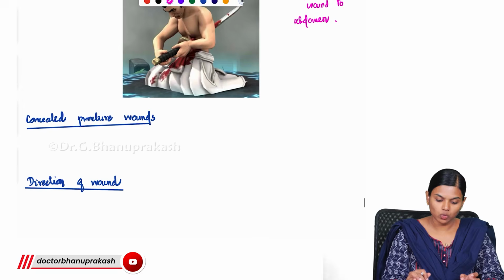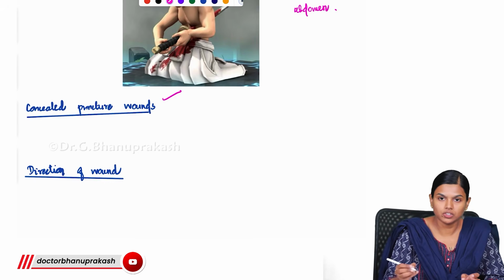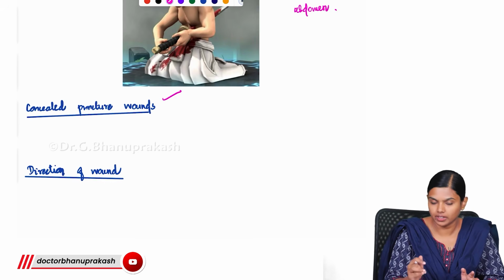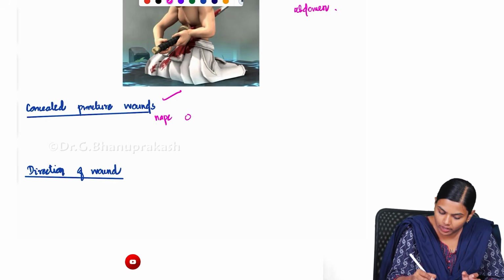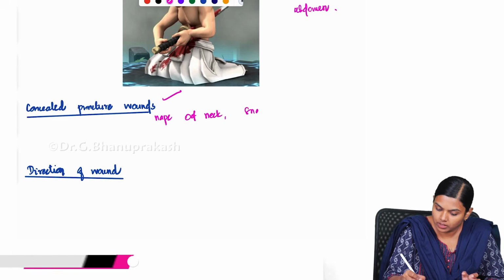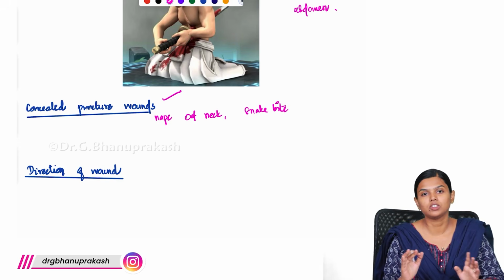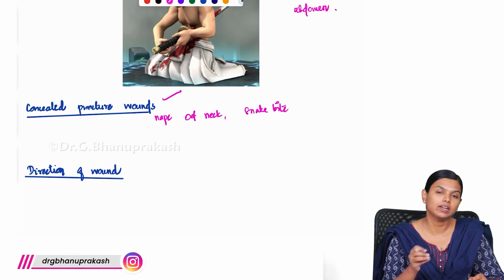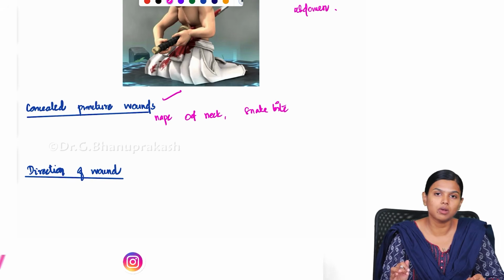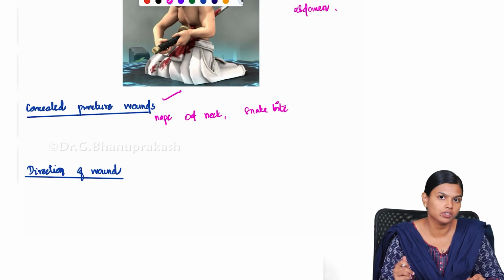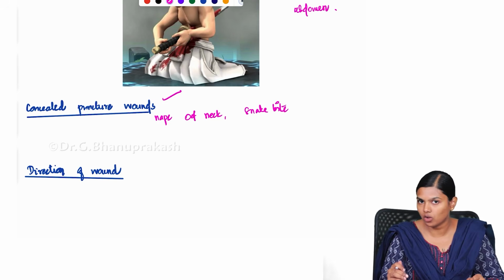And next what you have is concealed puncture wounds. Sometimes there will be a very small puncture wound over the nape of the neck, or sometimes a snake bite over a very non-conspicuous area. There will be a very hidden area, and there you will see this puncture. These concealed puncture marks sometimes will be missed in the autopsy, thereby missing the exact cause of death.